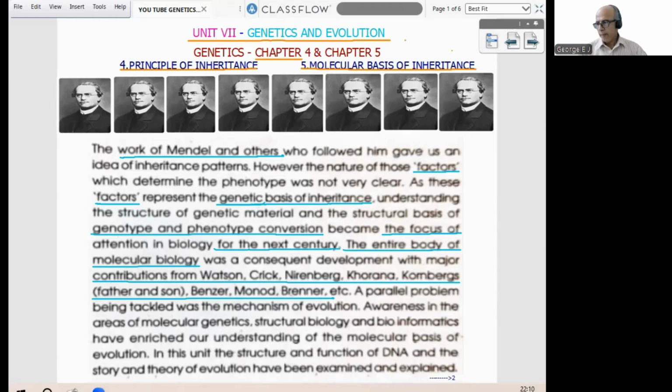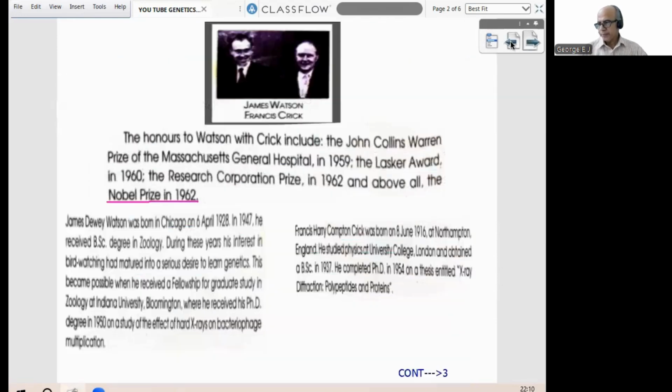NCERT only. And on the next page, again NCERT, photos of 2 famous scientists are given. One is James Watson, the other is Francis Crick. So no need of any introduction for these 2 scientists because DNA is concerned with them. That much work they did in DNA.